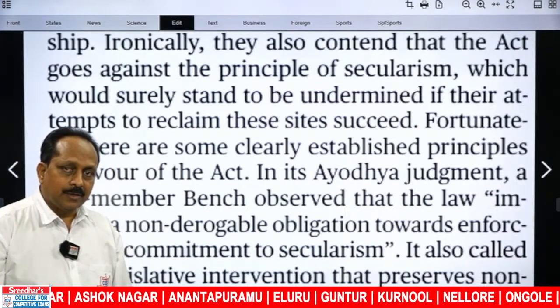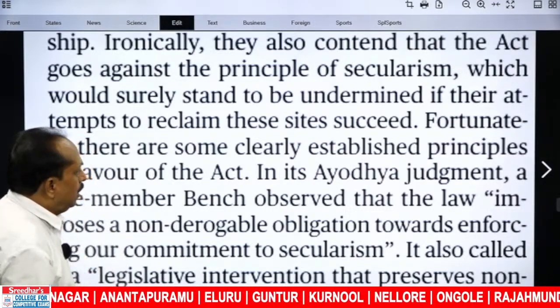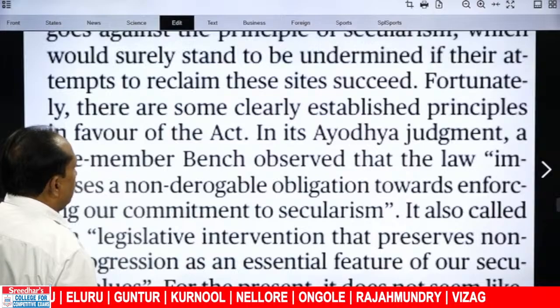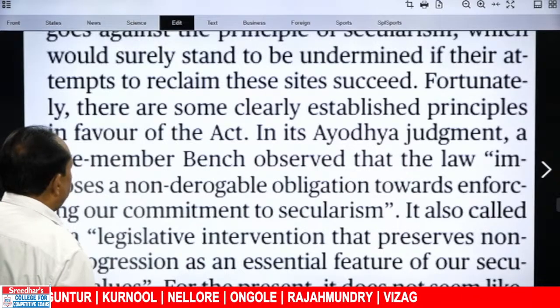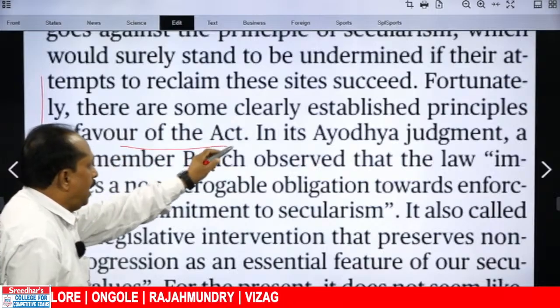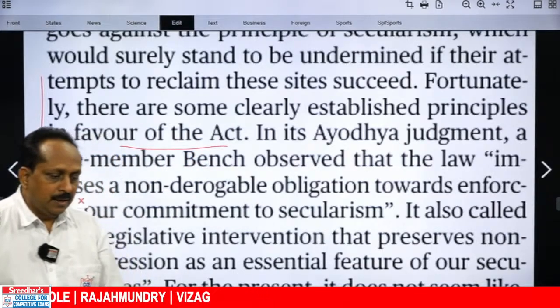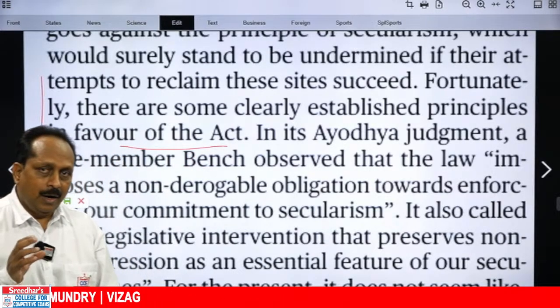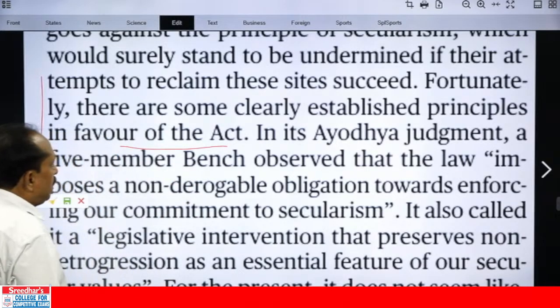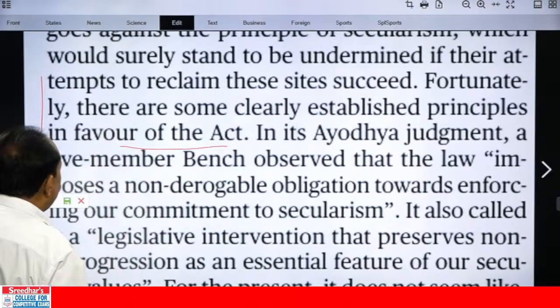If these guys succeed, it would undermine the concept of secularism. Fortunately, there are some clearly established principles in favor of the act. These people have filed a case against the act, but the editorial tells us there are certain things in favor of the act.